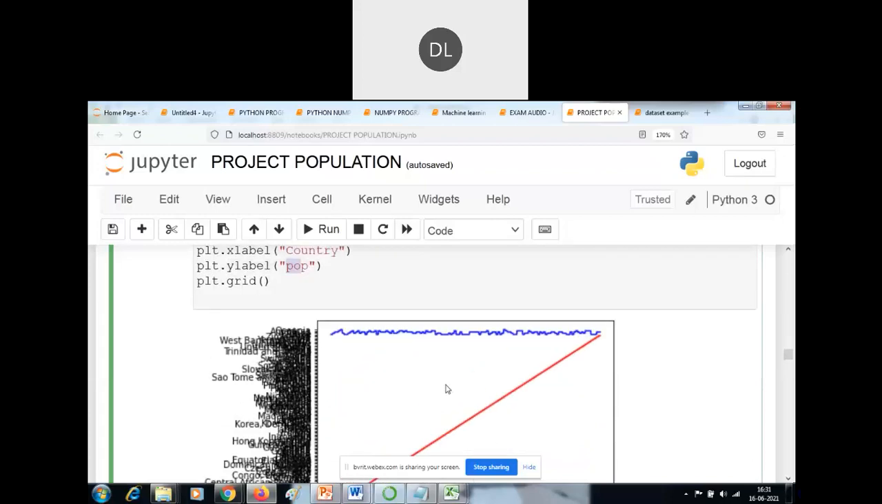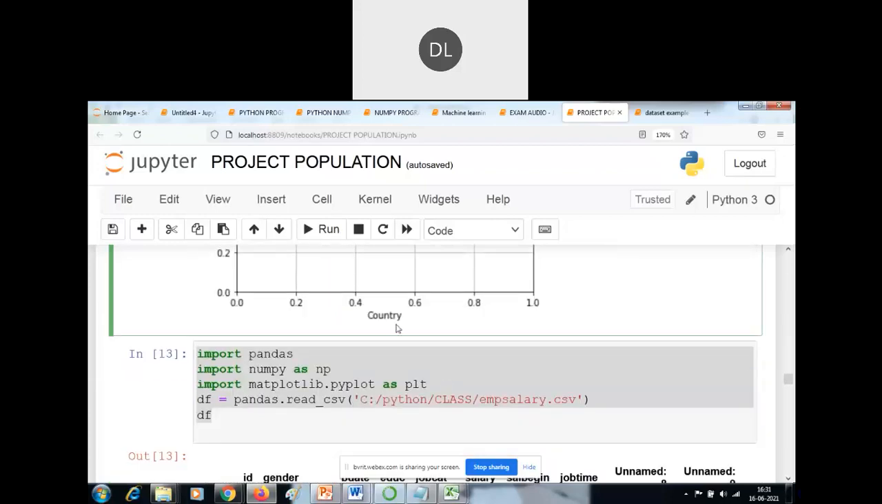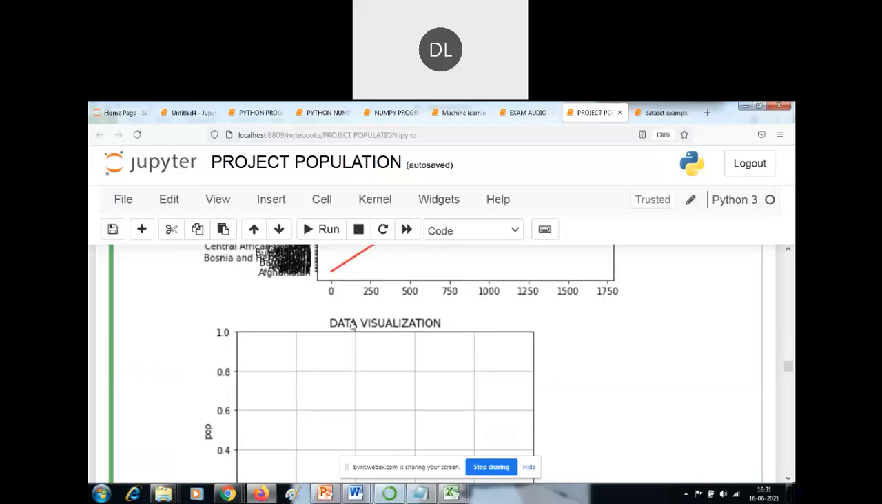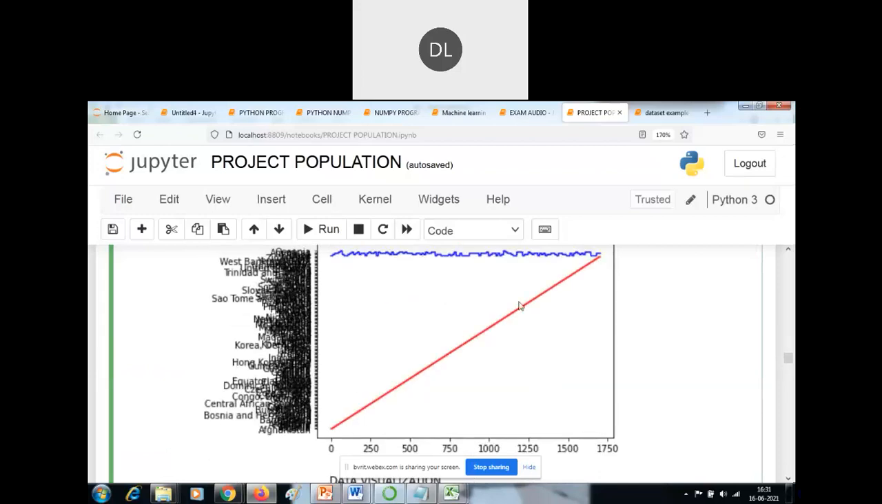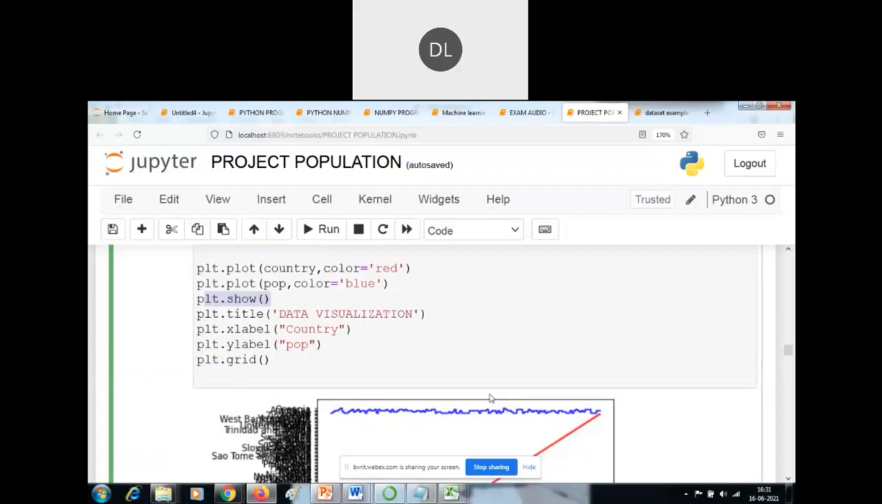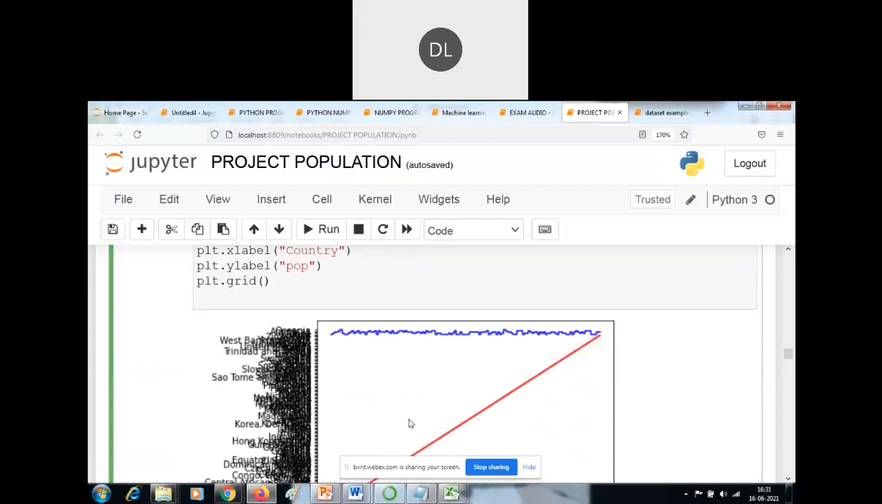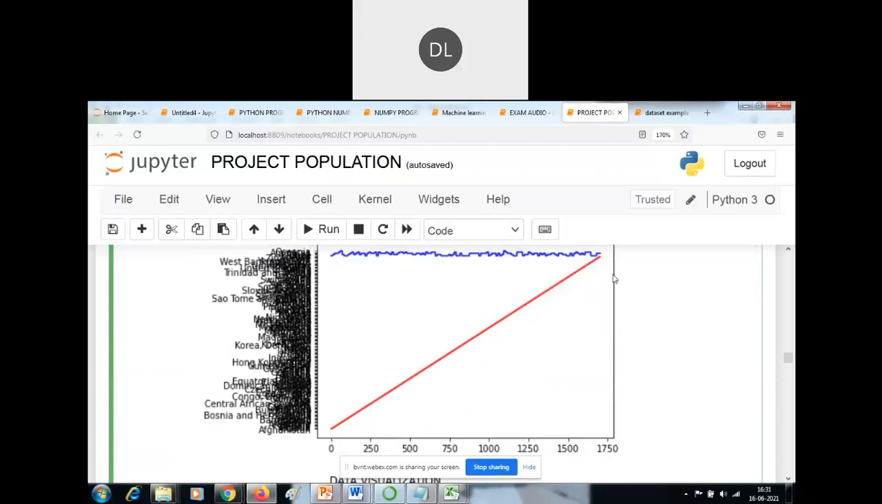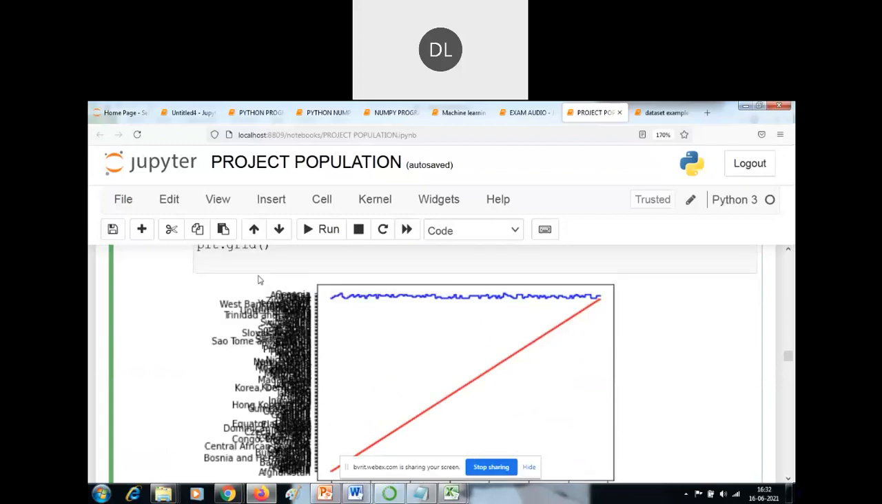See here: country, then population, then data visualization. So this is a plot, the first output of this statement. plt.show just shows the plot. A plot draws a line from the starting point to the ending point. Since it is collecting a large number of rows, it displays like this.